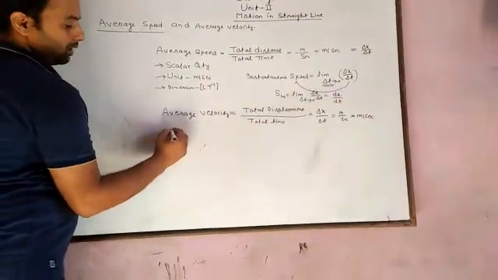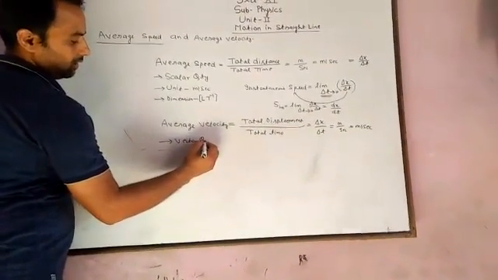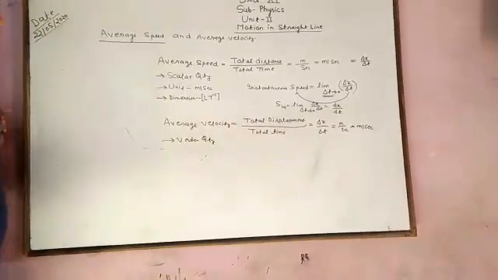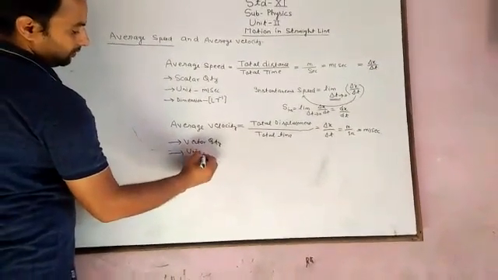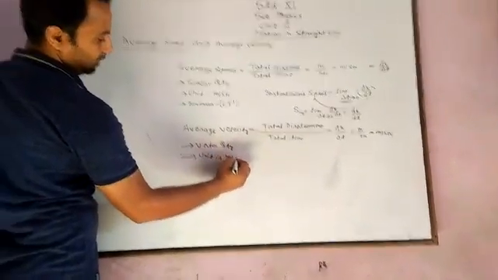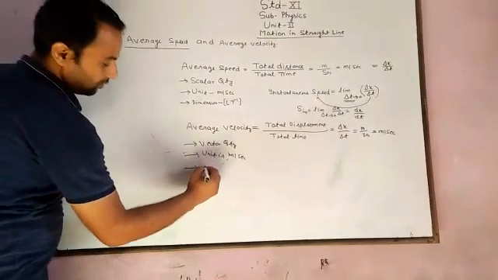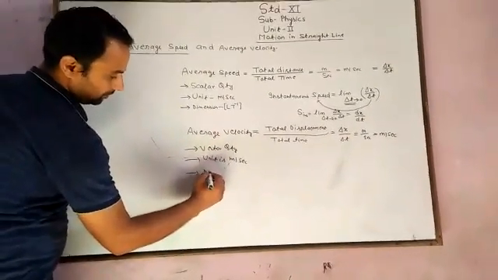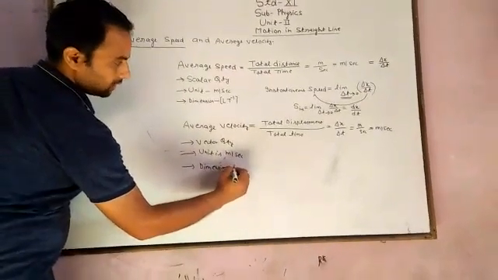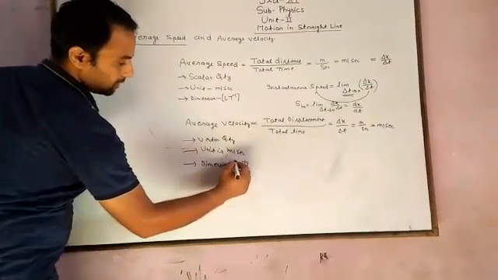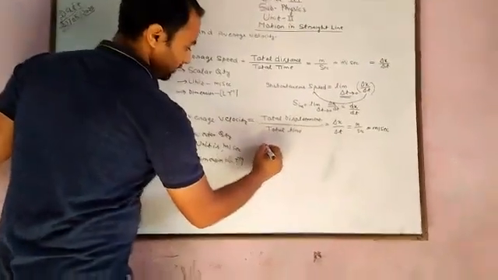It is a vector quantity. First we have to remember it is a vector. Second is the unit. The unit is meter per second. The dimensional formula is LT inverse.